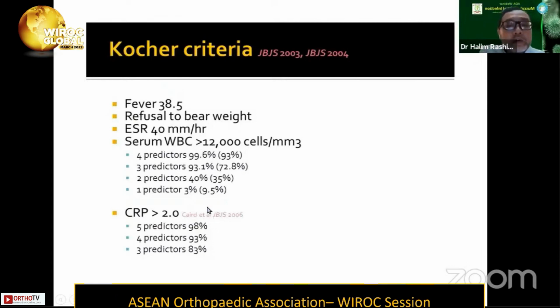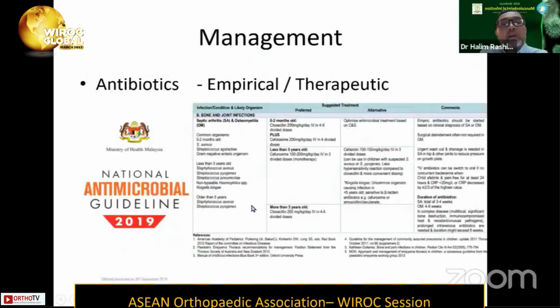And I think Caird et al. modified it by adding CRP. It became another predictor, and this is called the modified criteria. But having said so, if we add all the criteria, it just helps us to say that actually the likelihood of the patient to have a septic arthritis is very, very high. Okay, just talk a bit on the management.